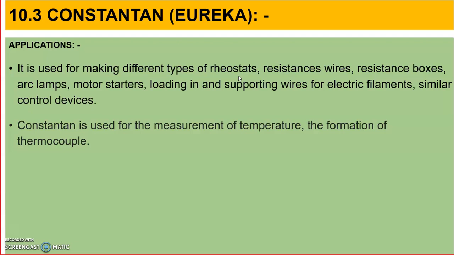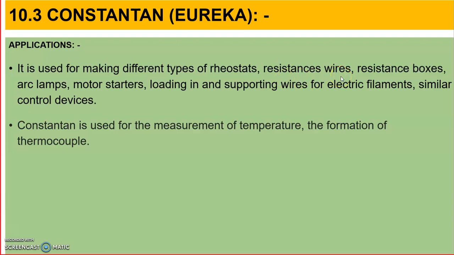I already told you, when you come in the lab, you will see the rheostat where wire is wound, and that wound wire is used for different resistance values. If you want to vary voltage, rheostats will be used. If you want some resistance in the circuit, rheostats will be used. Resistance wires: constantan and Eureka are also used for resistance wire.